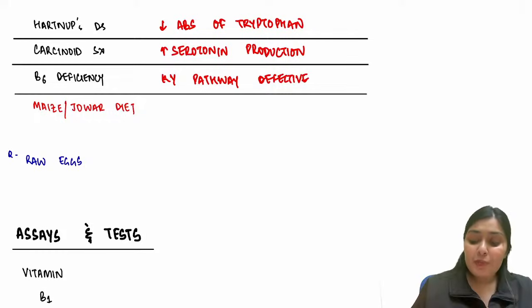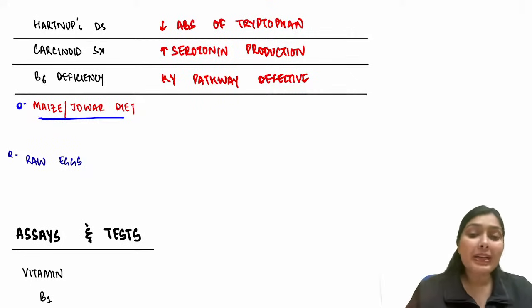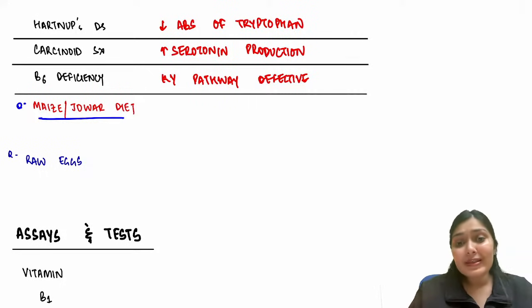And then comes an important pointer that can be asked in your Viva: maize or jowar diet. They will give you a scenario that a child is on a predominantly maize or jowar diet. They can also tell that it is a child living in Punjab where makke di roti is very famous, right? What is makka? Makka is nothing but maize.